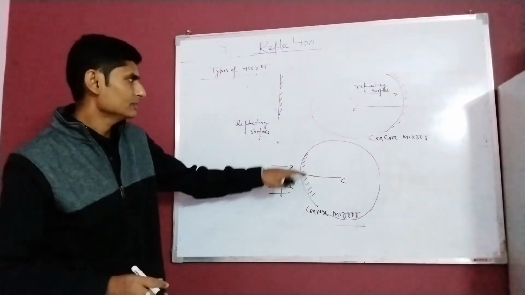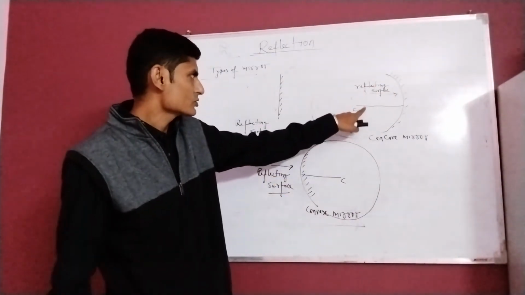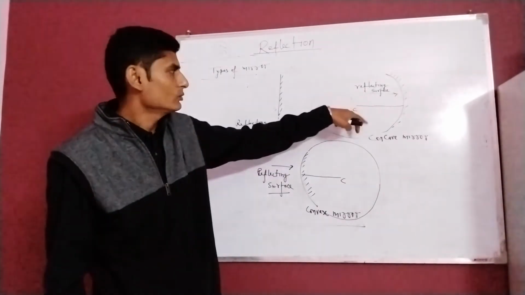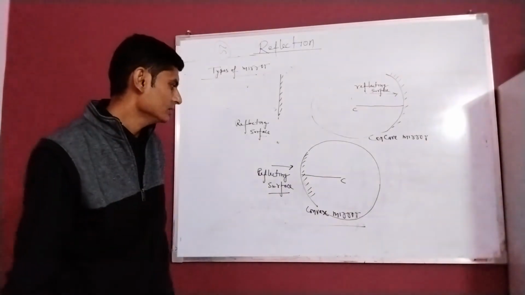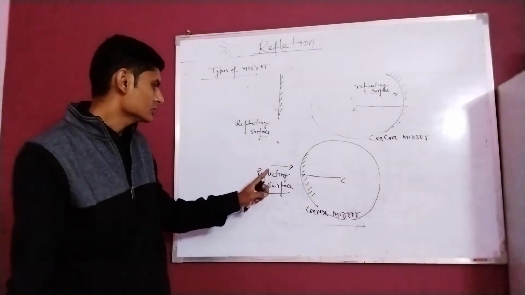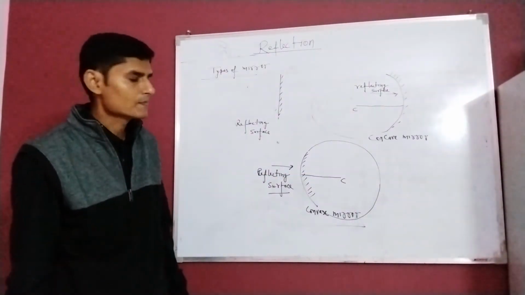Once again I repeat it, in case of concave mirror, the center belongs in the same direction as the reflecting surface, where the reflecting surface is located, whereas for convex mirror, the center belongs just opposite to the reflecting surface.